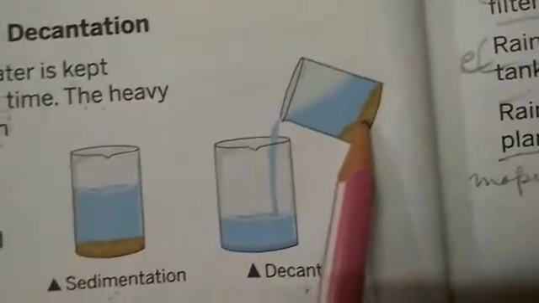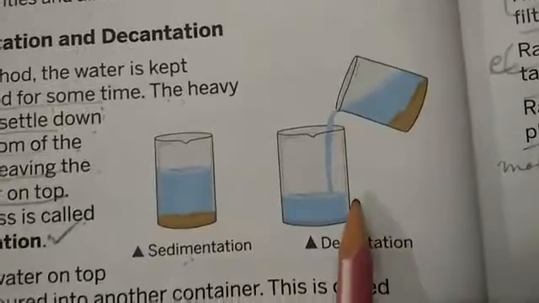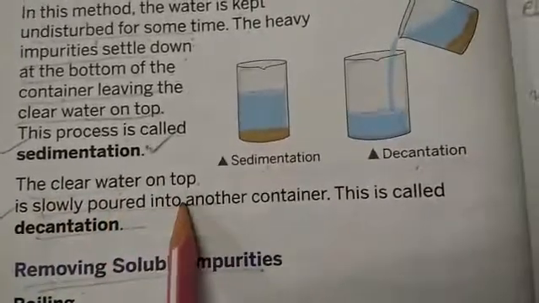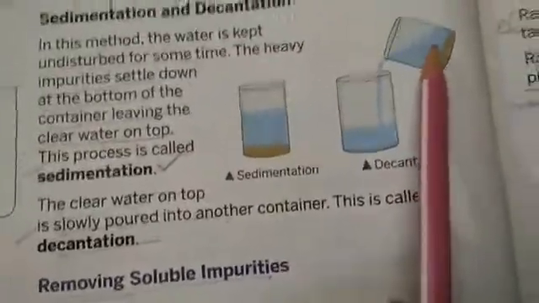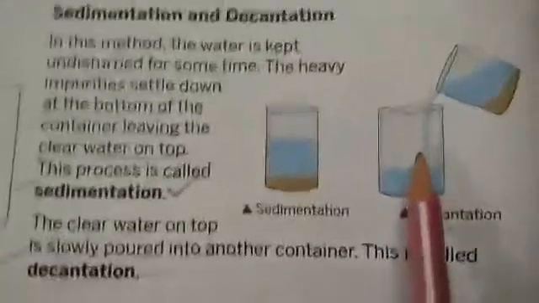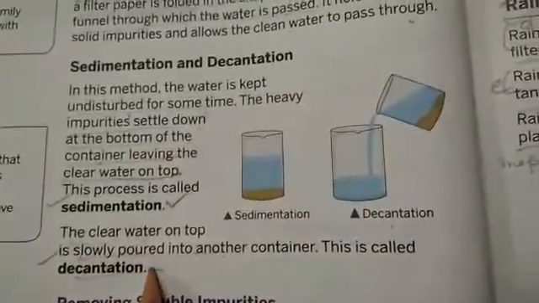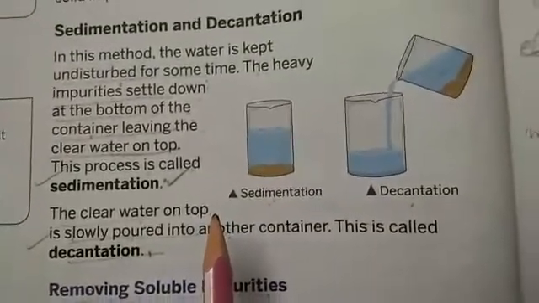You can see some impurities down here, and here you can see some clear water. The clear water on the top is slowly poured into another container. This process is called decantation. Now here I will show you one experiment.